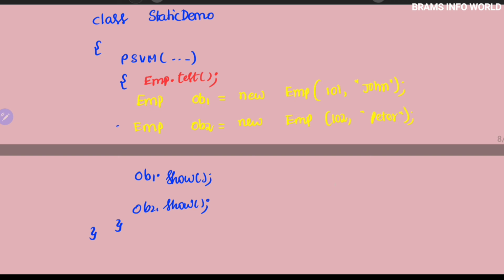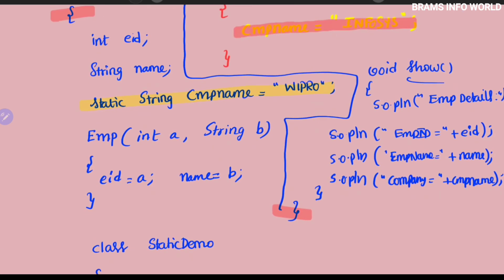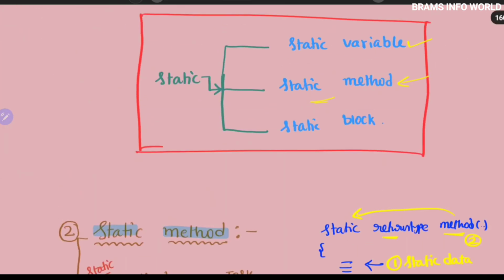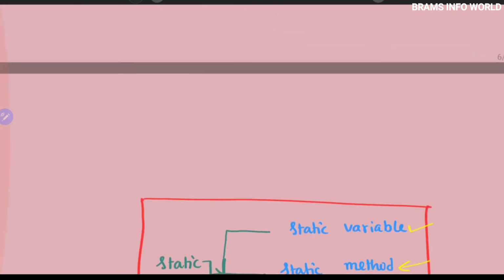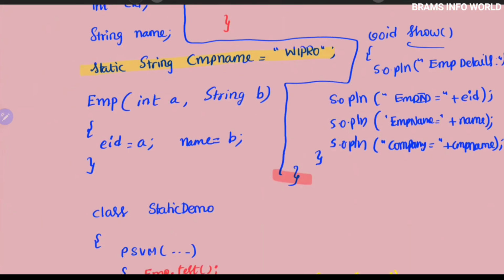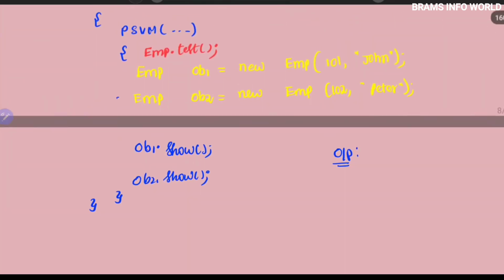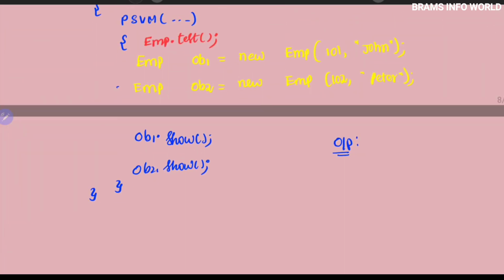So what is the expected output? See, in the previous program you can clearly observe that the output was like Wipro, John, Peter. But in this program, what is the expected output? The output is 101 John.